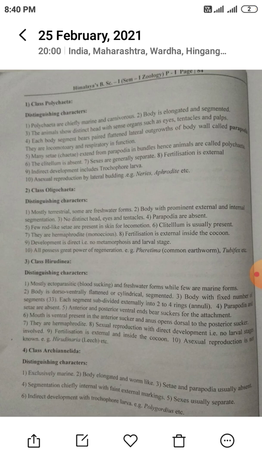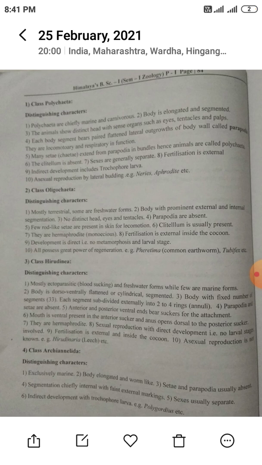Then the last class is Archaeannelida. Distinguishing characteristics of Archaeannelida: exclusively marine, means they are present in seawater. Body cylindrical, elongated and worm-like. Seta and parapodia usually absent. Seta means hair-like projection and parapodia are usually absent in Archaeannelida.